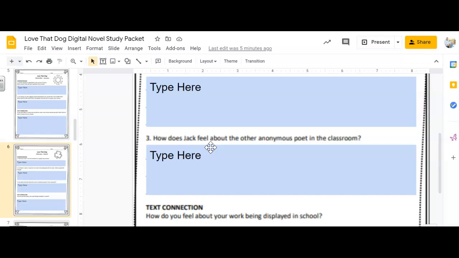And he's really curious. He wants to know who this anonymous poet is, and why they didn't want to put their name on it. Maybe it was the same as him, or maybe it was a different reason. Maybe it was like him when he didn't think his words were poems. And he really wants to tell this poet that they did a good job. So I think he's very accepting of this anonymous poet. He's proud of them and he really likes the poem.